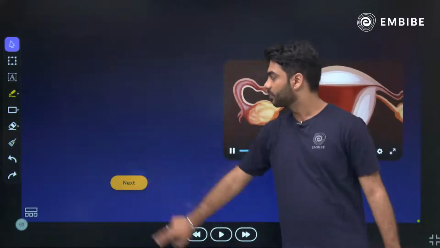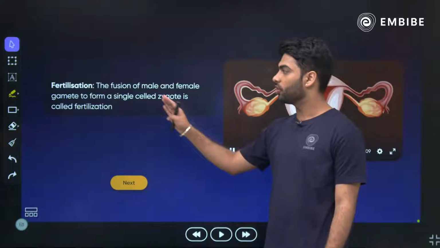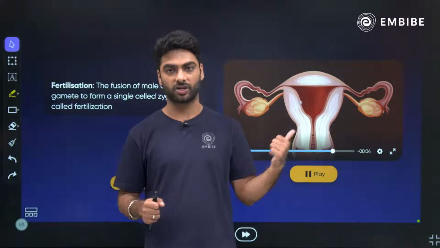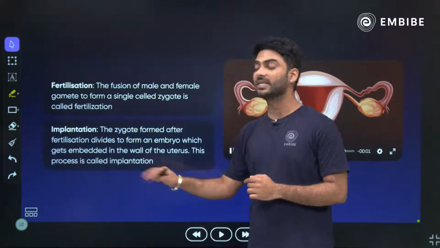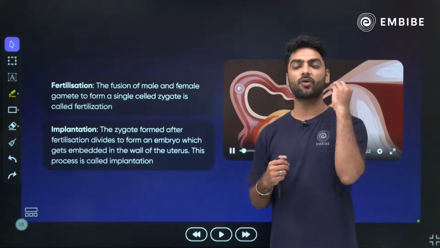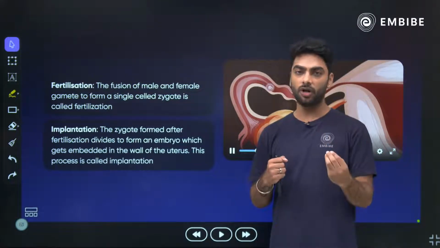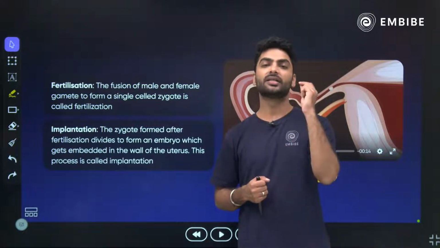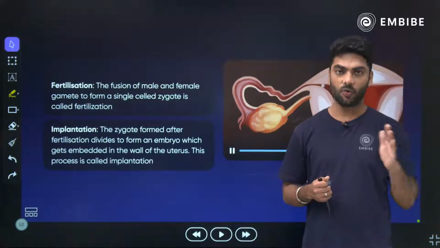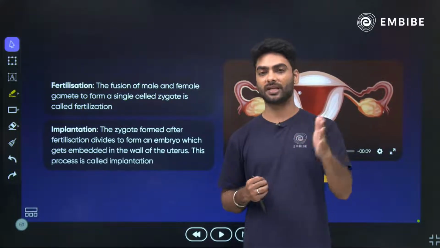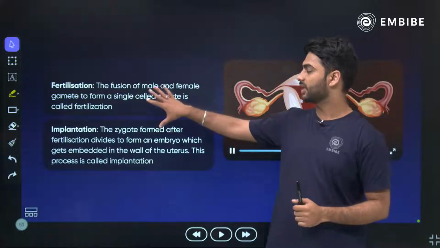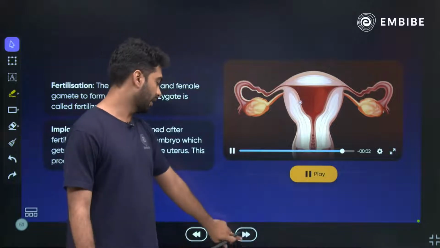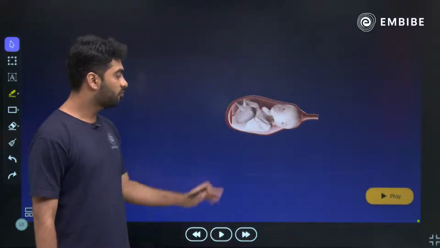Let us see them. First, we have fertilization. The fusion of male and female gamete to form a single celled zygote is called fertilization. This is sexual reproduction. The second process that we are seeing over here is implantation. What is implantation? When the zygote successfully fixes itself in the uterine wall of the uterus, that is called implantation. Only after successful implantation, the woman is said to be pregnant. This is fertilization and this is implantation. We already saw how it is happening over here.